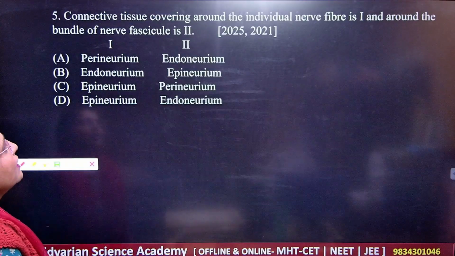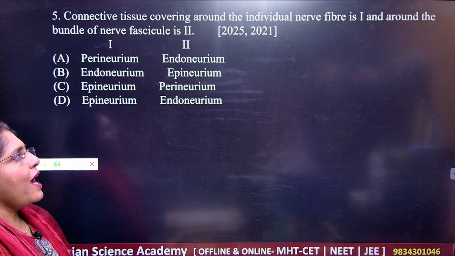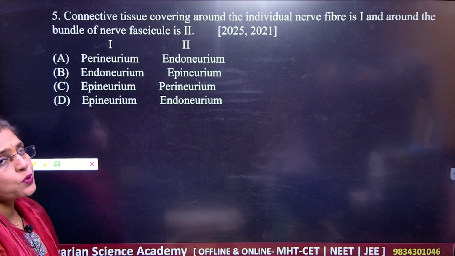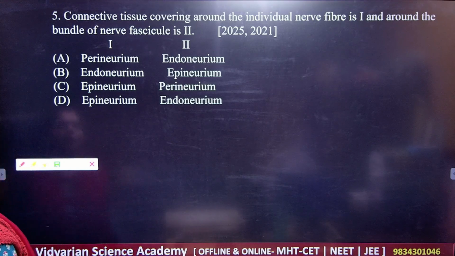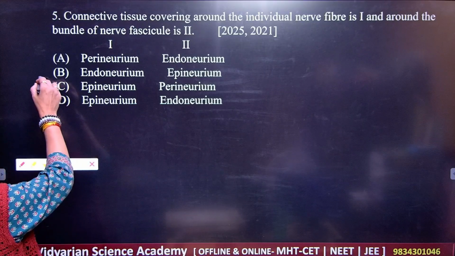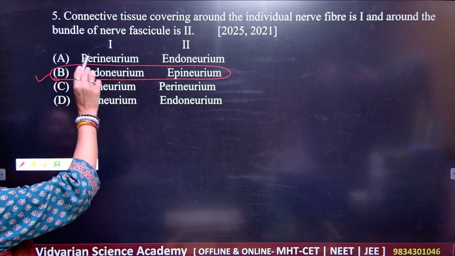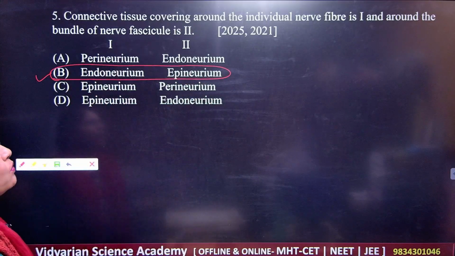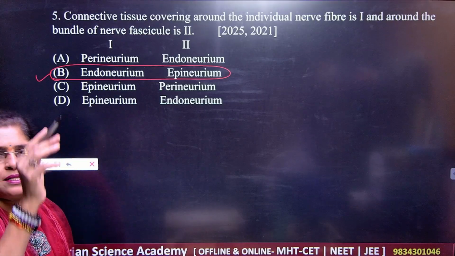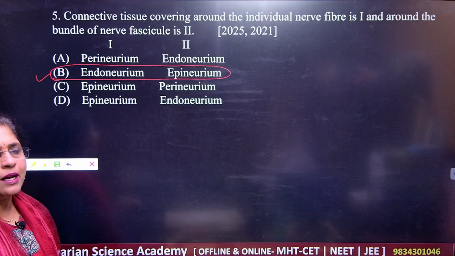Next question. Connective tissue covering around the individual nerve fiber is 1 and around the bundle of nerve fasciculi is 2. So we are supposed to find out which kind of things are available here. The correct answer here is B. Connective tissue covering around the individual nerve fiber: you know that the nerve fiber is the axon region running from the cyton, as I have drawn in the diagram previously.